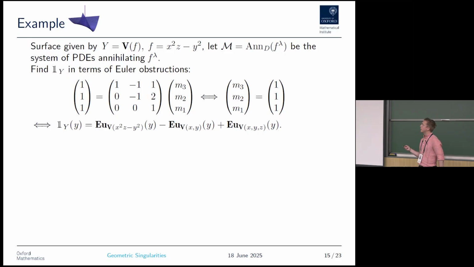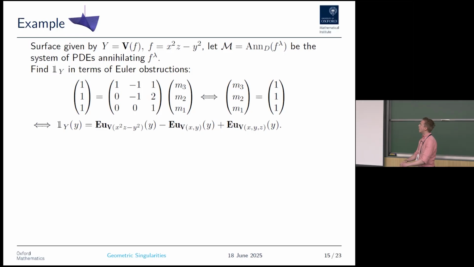So I just have a simple linear system. I have 1 everywhere in my variety, I have my Euler obstructions, and I have some unknown numbers that I need to fix. I solve this, and I get just 1, 1, 1, 1. So this means that the constant function on this variety is just this combination of Euler obstructions.